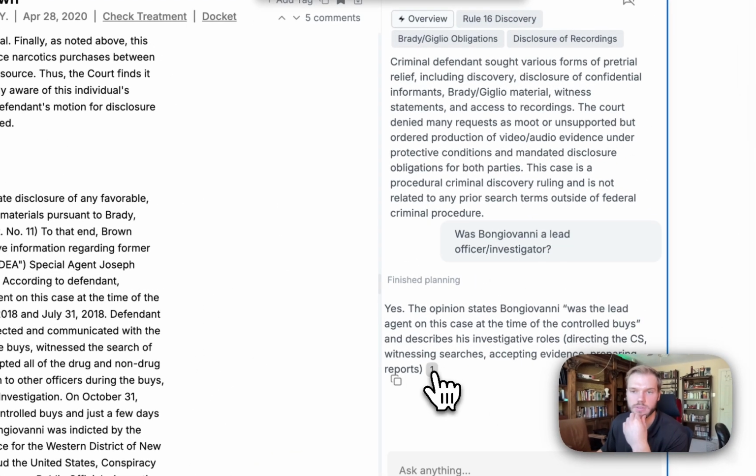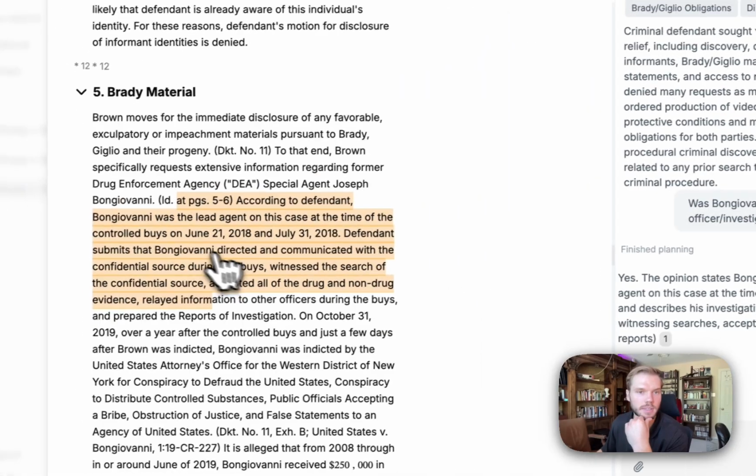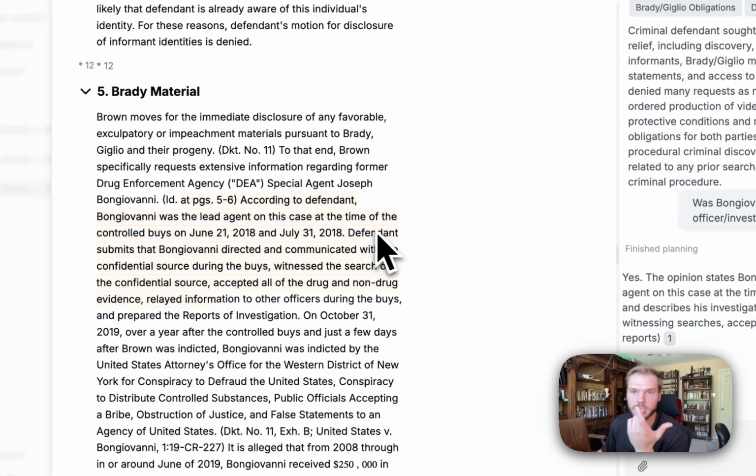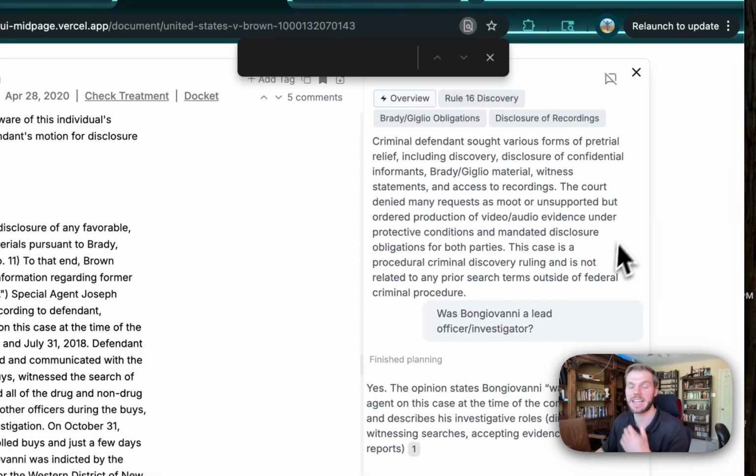Okay, and it gives us a little footnote here. He was the lead agent on this case at the time of the controlled buys. All right, takes us right there. So again, that is a very cool feature, being able to talk to the cases.